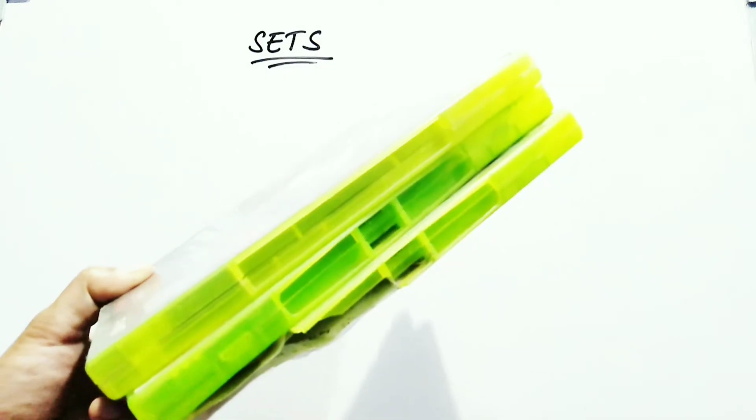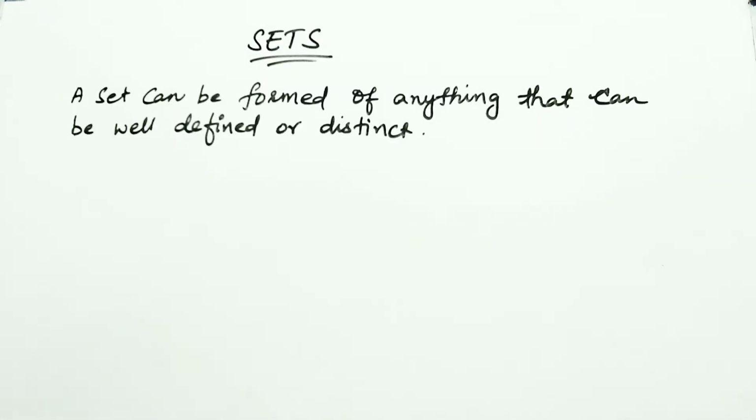Take another example. A set of CDs, which is used for watching. A set is nothing but a collection of things that have something in common. We said the general meaning of a set: a collection of things that have something in common.